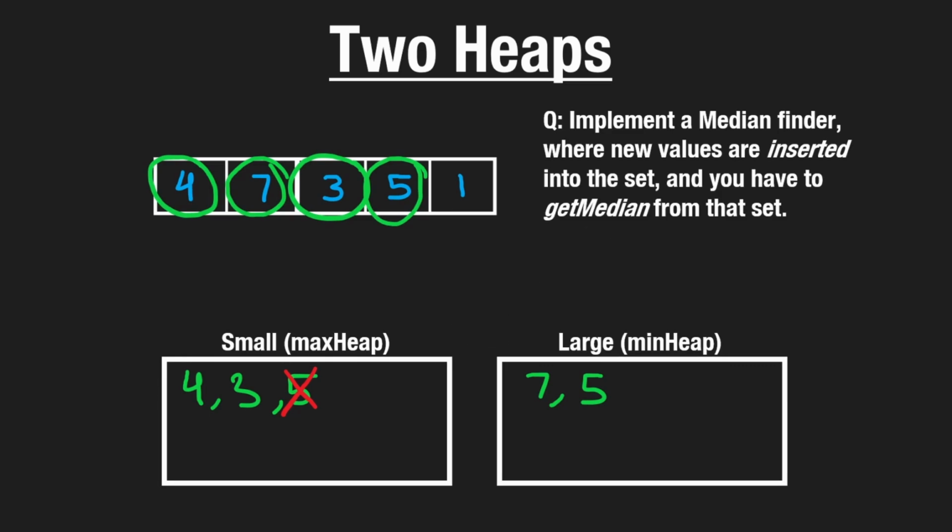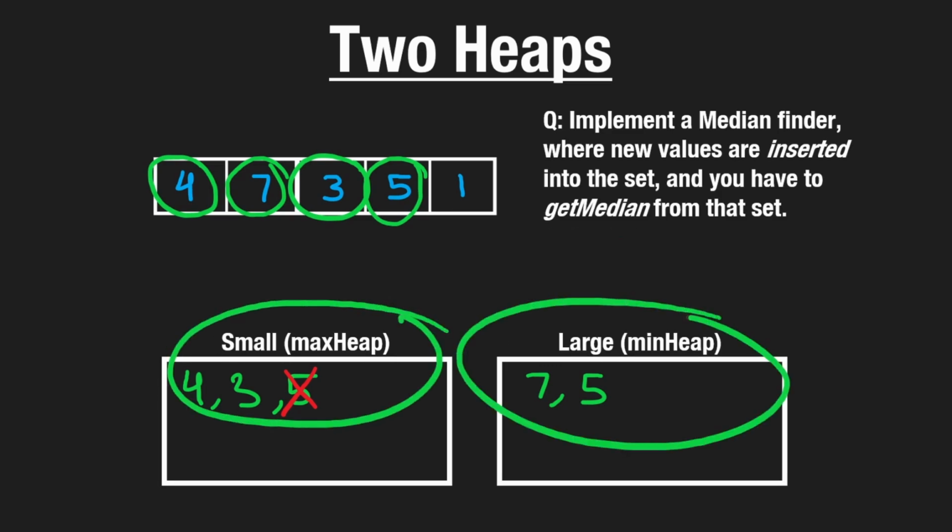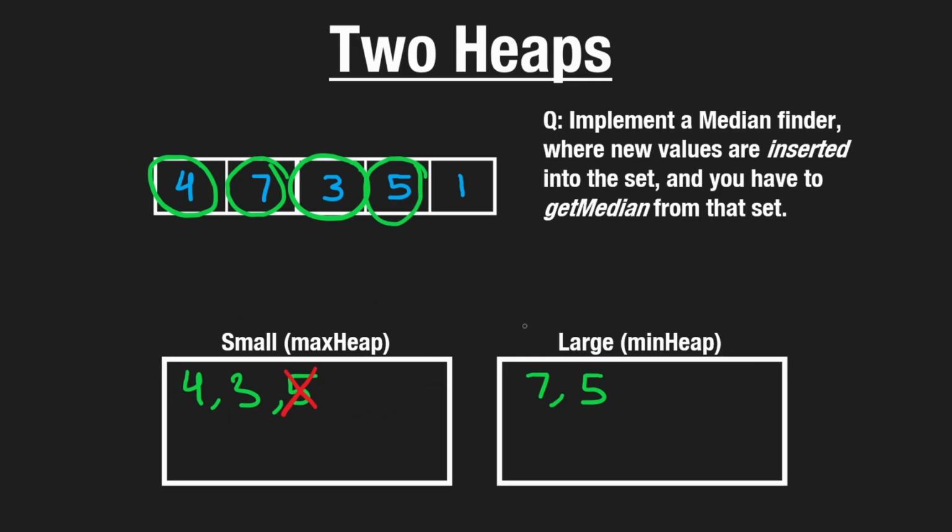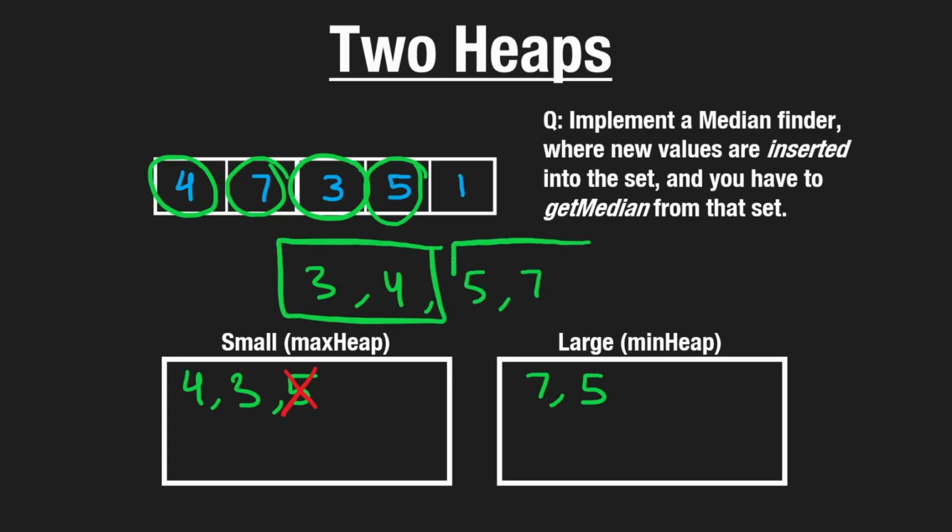So that's good. Now if we want to get the median, we actually have heaps that are of exactly the same size. So we have an even number of values. So how do we calculate the median then? Well, we're going to read the max value from our small heap. Let's say this is our set of values at this point in sorted order. These are the values in our left heap and these are the values in our right heap. We want to take the 2 middle values, add them together and divide by 2.